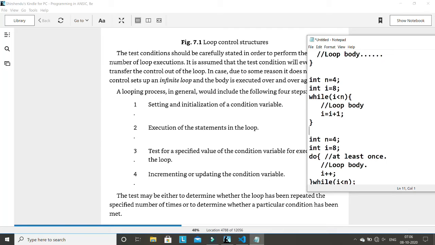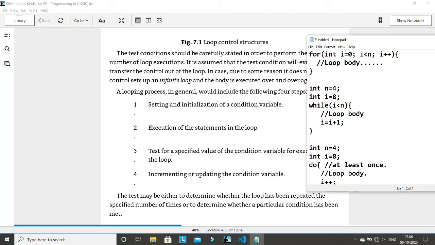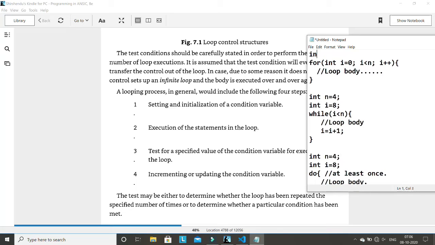It will not print anything. It will not execute anything. It will not enter the loop body. It will directly jump. So for the same kind of situation, the while loop does not enter the loop body, but in the same situation do while will enter the loop body once. So this is the main difference, and the same thing is true for the for loop also. If I write n equal to 4 and initialize this for loop with 8, it is the same thing. The for loop will never enter the loop body.